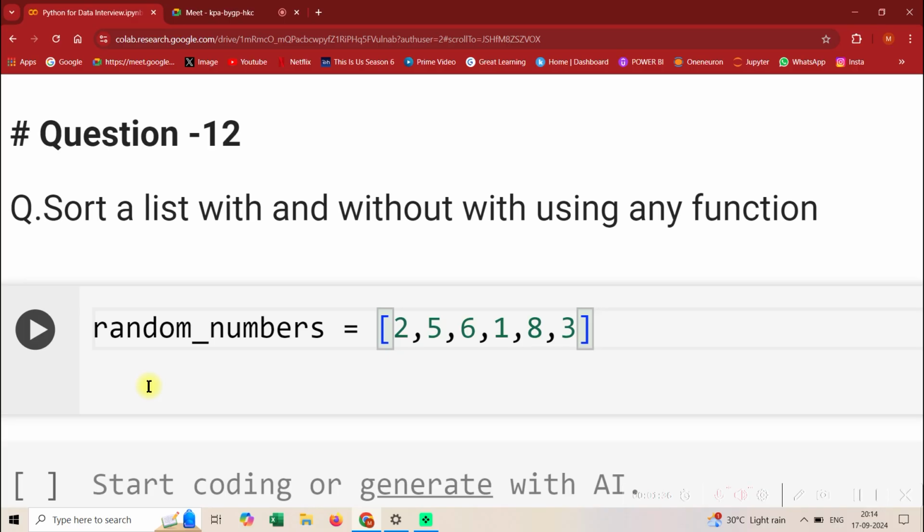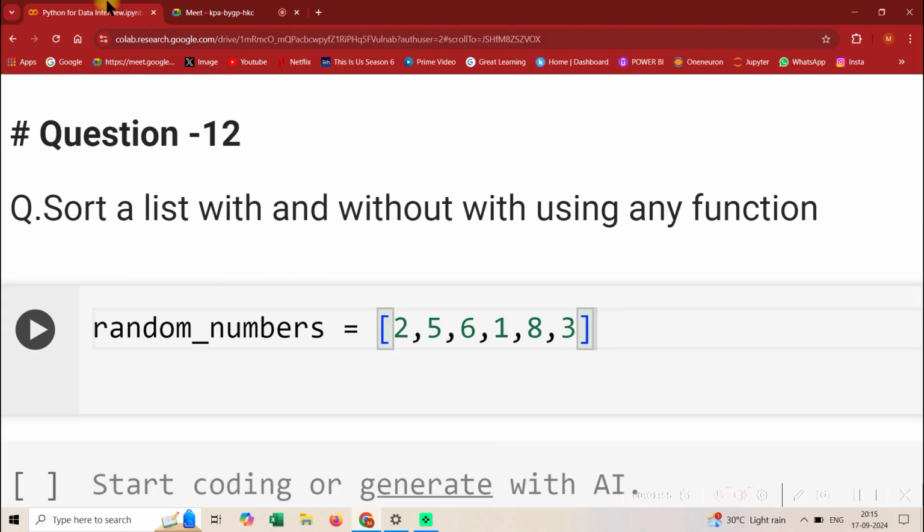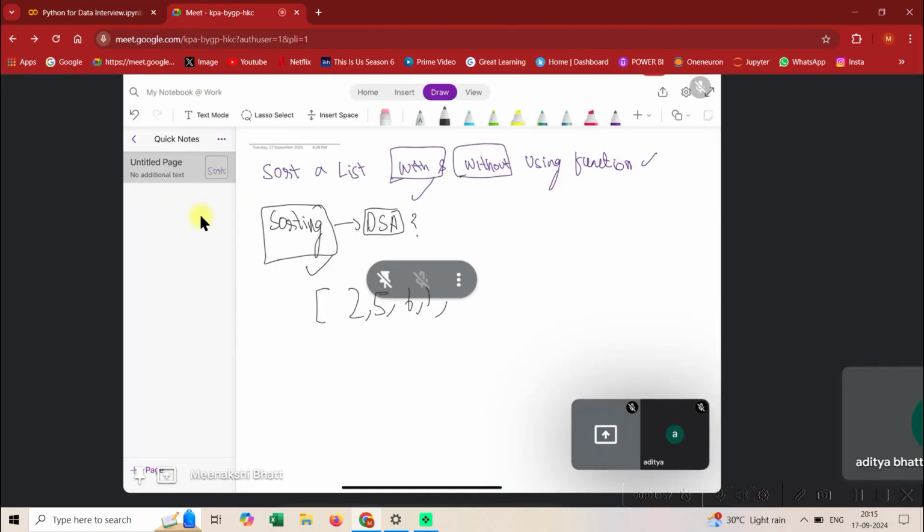So today I'll be explaining how to sort a list without using a function. And obviously, doing it with a function is not a big task. So let's start by taking a list. Suppose I have a list 2, 5, 6, 1, 6, 1, and what is the next part of the list? 8, 3. Okay, 8, 3. So guys, this is the list that we have.